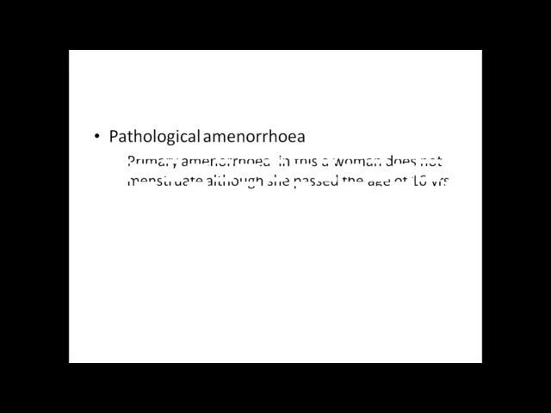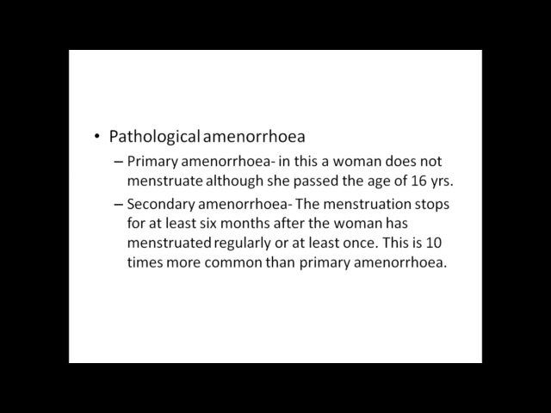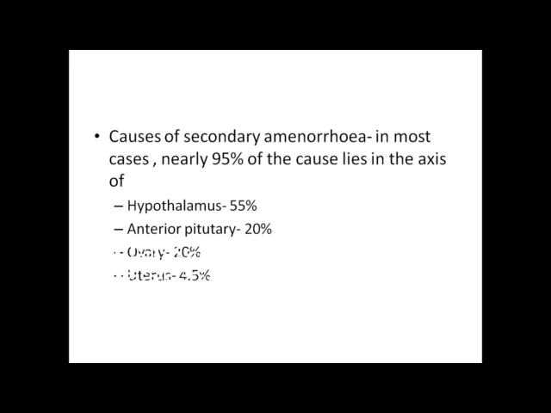Second one is pathological amenorrhea. Primary amenorrhea: the woman does not menstruate although she has passed the age of 16 years. Secondary amenorrhea: the menstruation stops for at least 6 months after the woman has menstruated regularly or at least once. This is 10 times more common than primary amenorrhea. Causes of secondary amenorrhea: in most cases, nearly 95% of the causes lie in the axis of hypothalamus, anterior pituitary, ovary, uterus, and other causes.